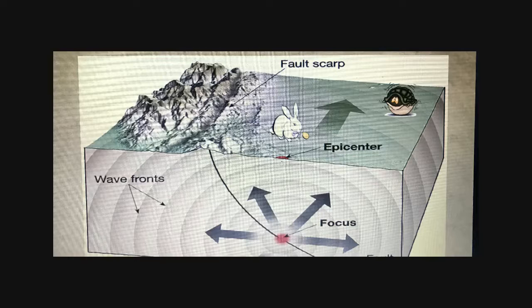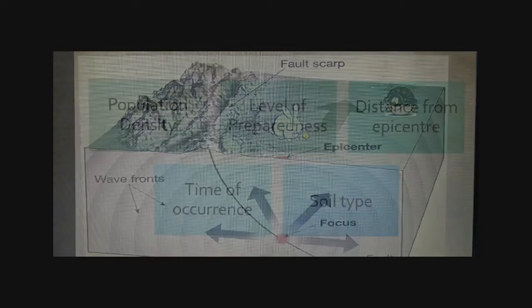So as you can see from this particular diagram here, the further you are, the lesser the energy waves that will affect you. So where the rabbit is nearer to the epicenter as compared to where the turtle is, the rabbit will feel larger impact, while where the turtle is, it will feel lesser impact.